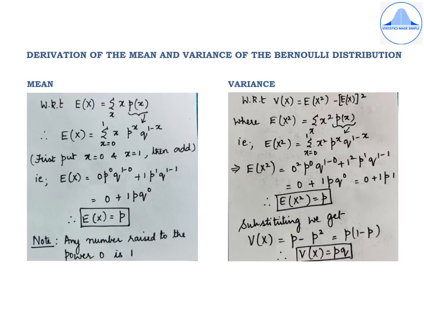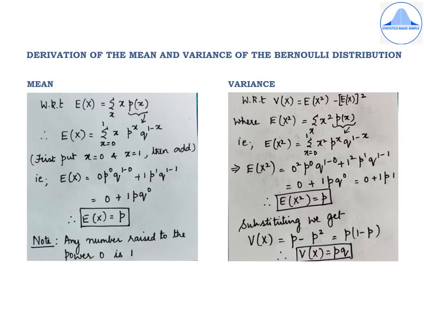Now please observe that next to V and next to E, the alphabets are always in capital letters because they stand for the random variable. So I repeat the variance formula. We start with it. V of x equal to E of x square minus E of x the whole square.